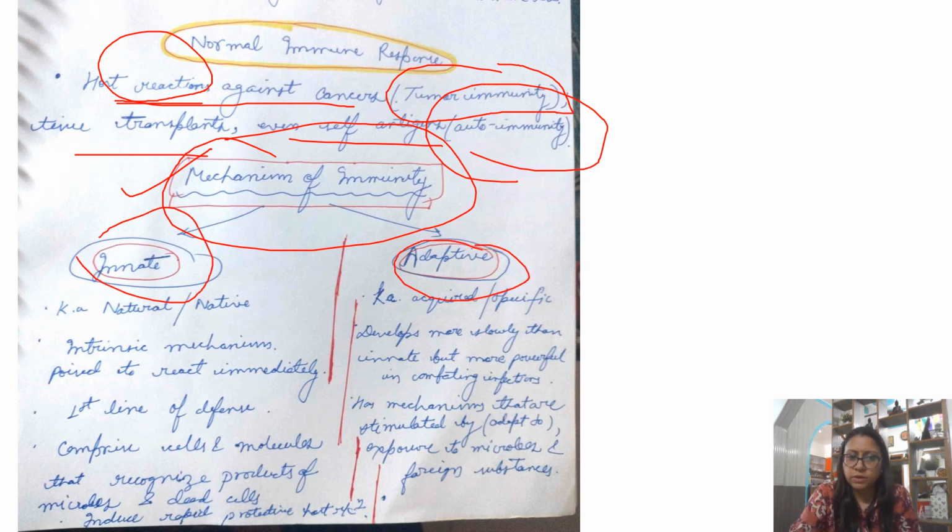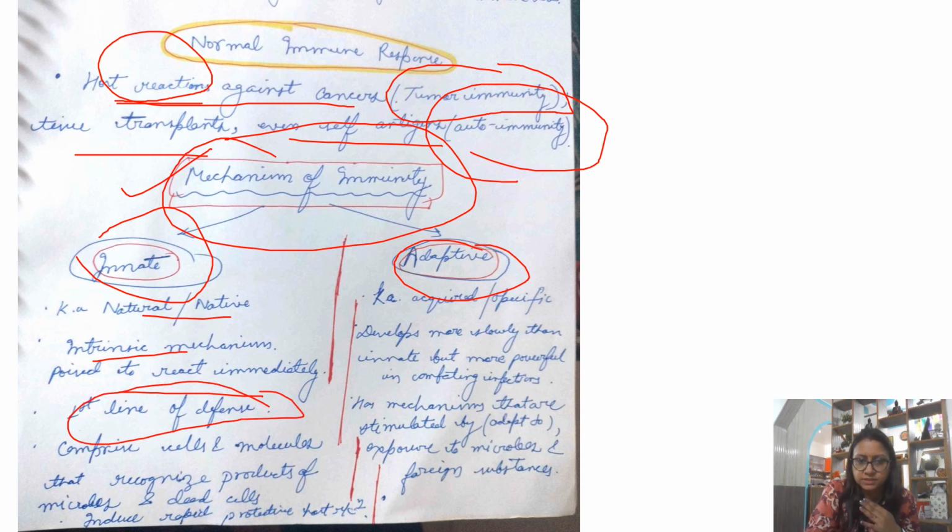Fine. So what is innate immunity? This is your natural or native immunity, and these are basically intrinsically designed. They will react very immediately in response to any kind of antigen which is affecting our body. So it is an intrinsic mechanism which is destined to react immediately. You can consider it the first line of defense. And what does it comprise of? It comprises cells and molecules that will recognize the products of microbes and your dead cells. Fine. So this is basically a rapid protective host response.